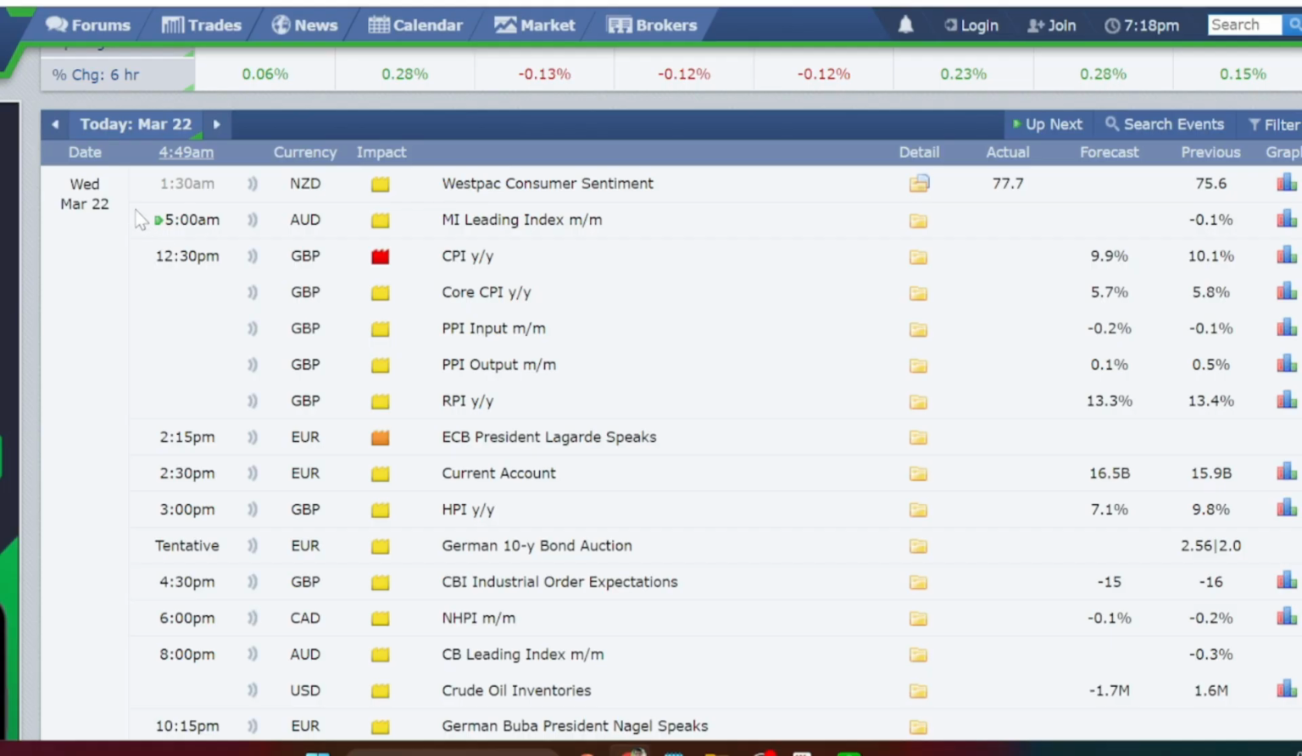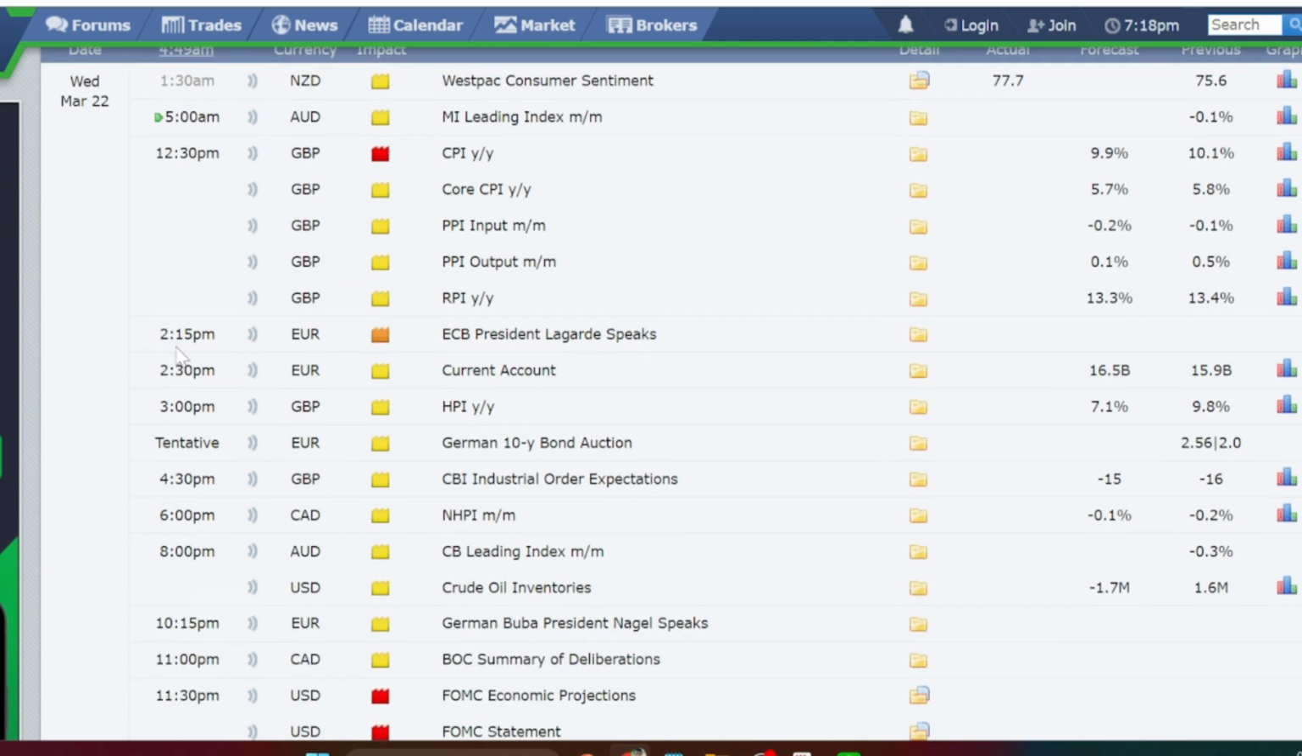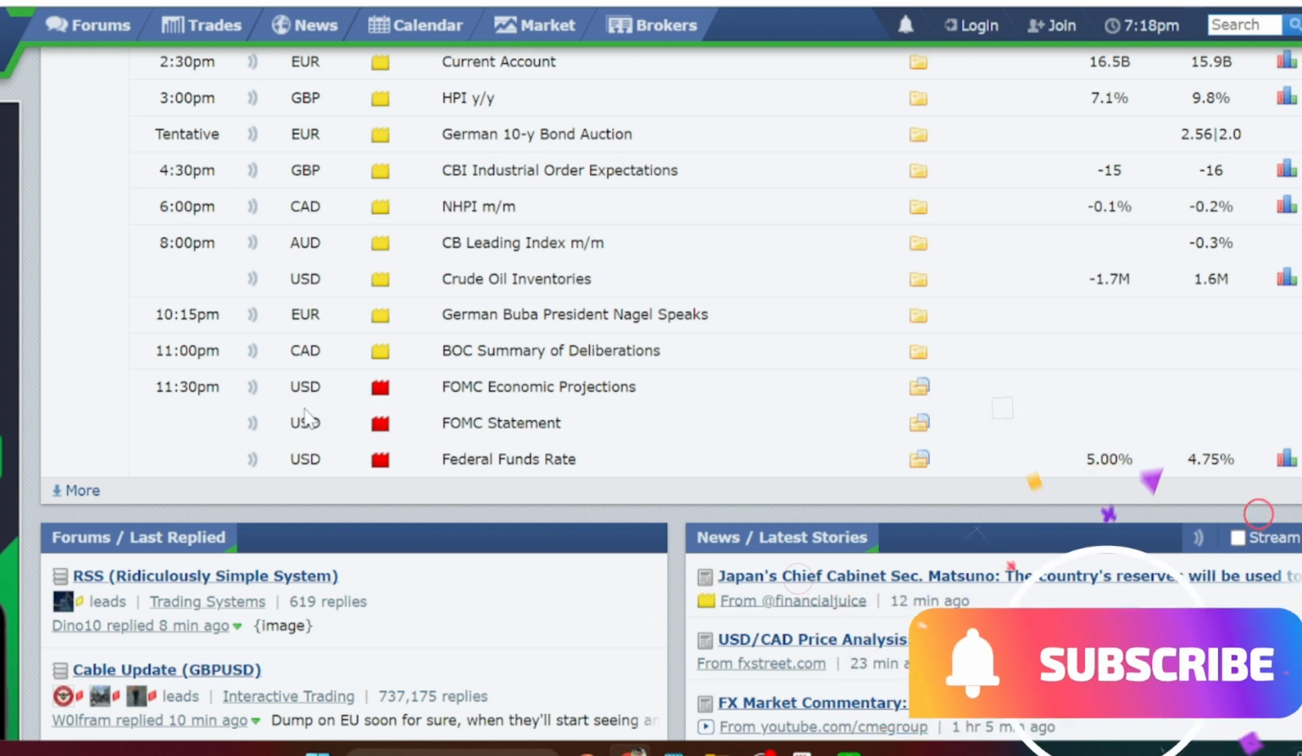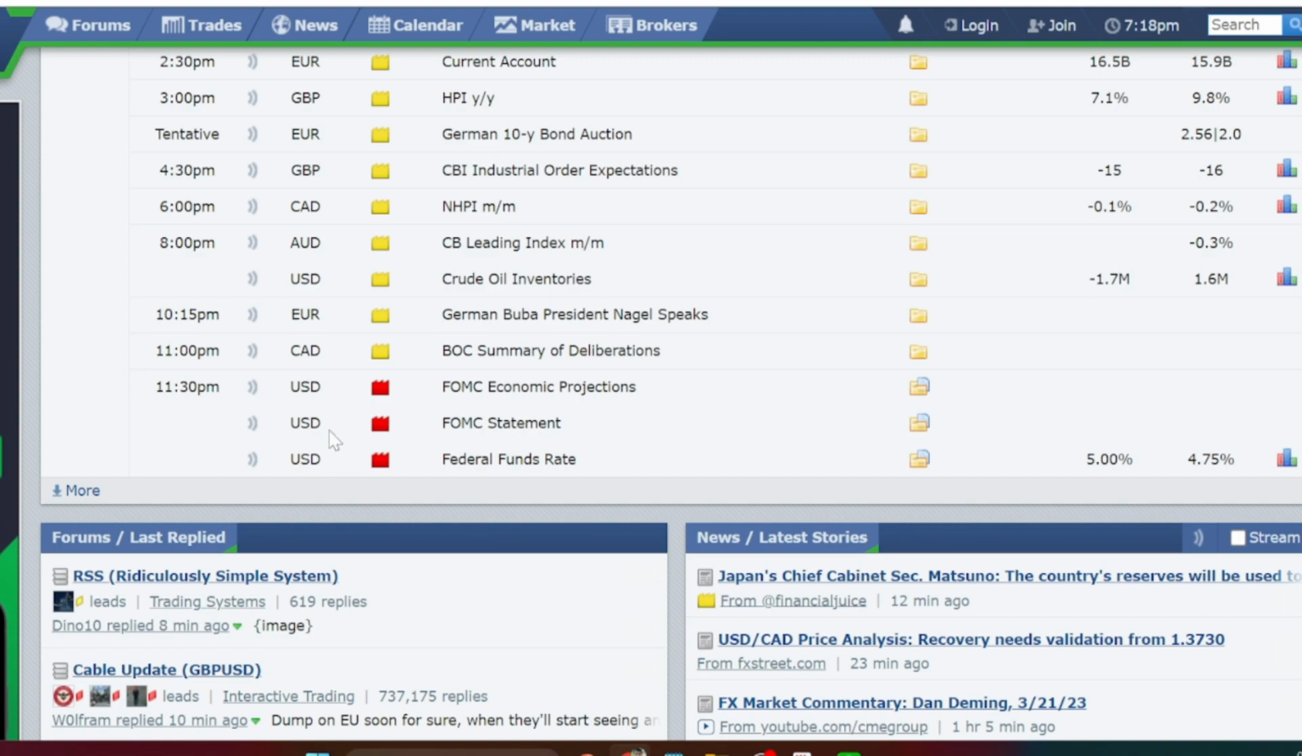When we look at the economic events planned for today, 22nd March, Wednesday: at 12 p.m. we have high impact news for British pound related currency pairs, at 2:15 p.m. we have medium impact news for euro related currency pairs, and at 11:30 p.m. we have multiple high impact news for US dollar related currency pairs. So we can expect lots of volatility in gold during these news hours.